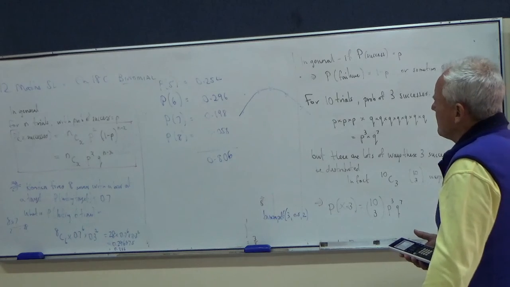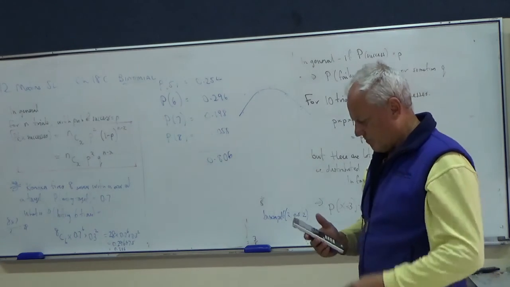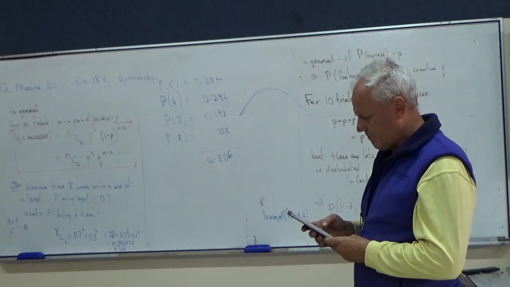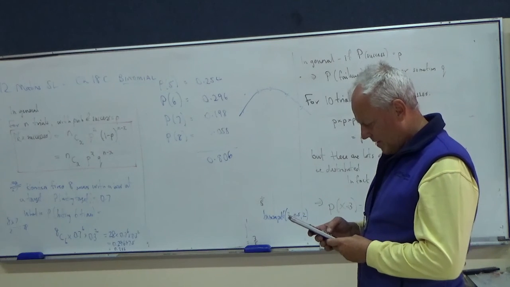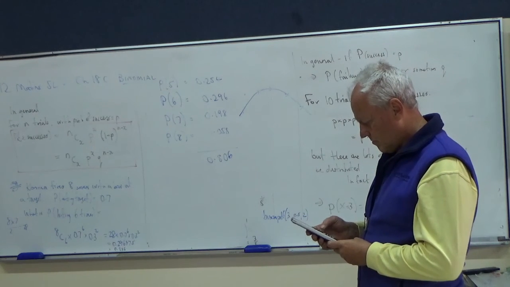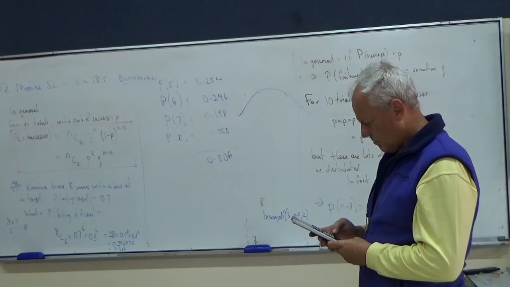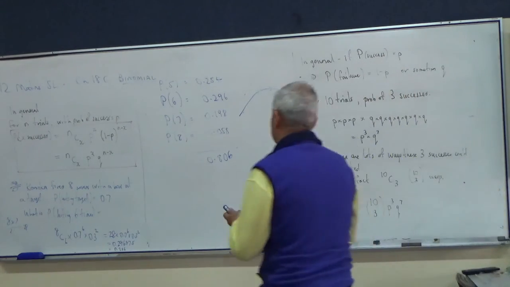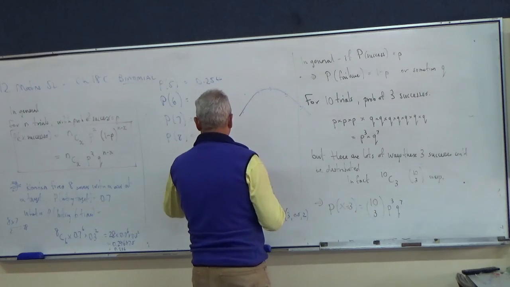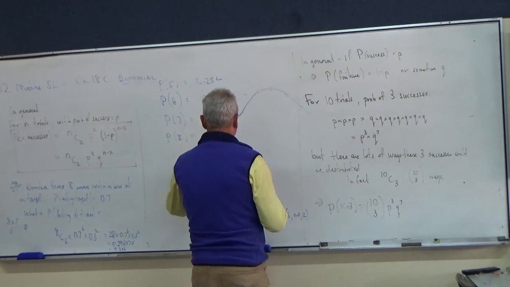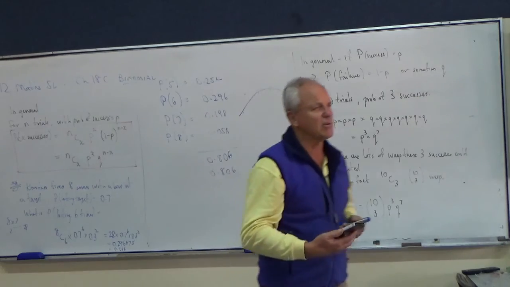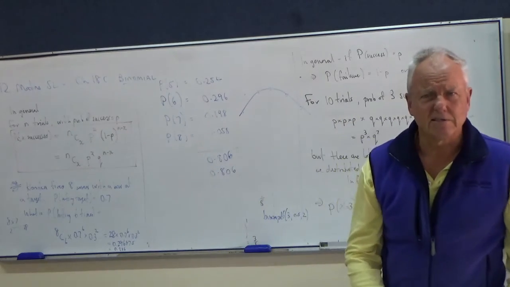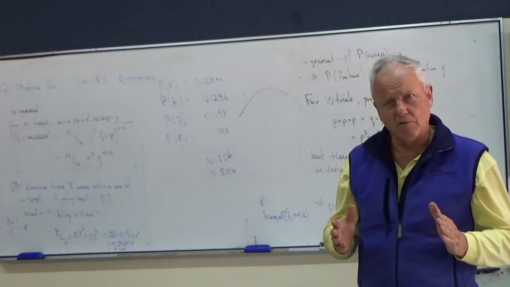Well, I want to go from 5 to 8 inclusive. So my lower bound is 5, my upper bound is 8, 0.8058, or 0.806. So the cumulative is adding them together for you.